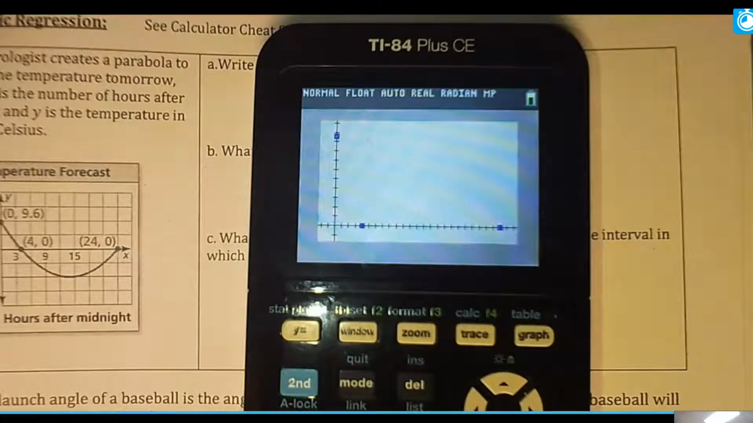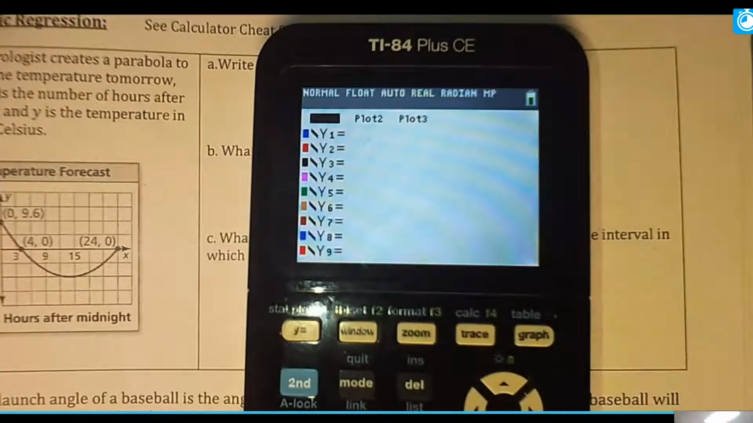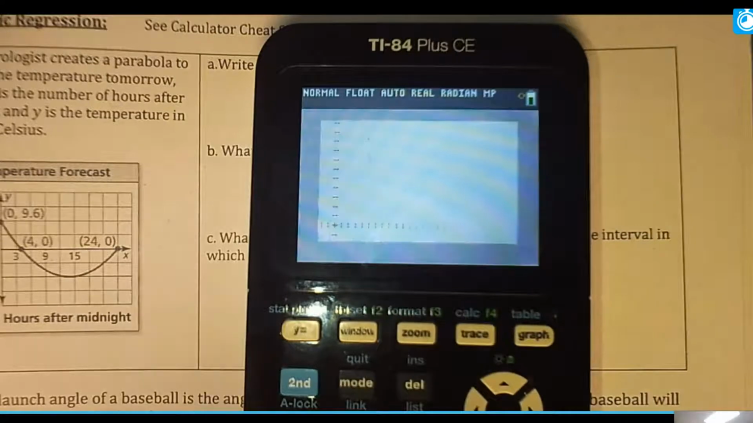So again, how did I get those points to appear? When I didn't get them to appear, I had to go to the Y equals, go to Plot 1, hit enter so it was highlighted, and then I pressed zoom 9. So I should have had you press zoom 9 to start with, all right?